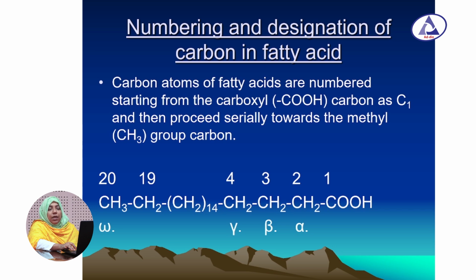Then we come to the numbering and designation of carbons in the fatty acid. How can we give them numbering? Carbon atoms of the fatty acids are numbered starting from the carboxyl end. The carboxyl end carbon is carbon 1, then proceed serially towards the carbon of the methyl group. So the carbon numbering starts from the carboxyl group.